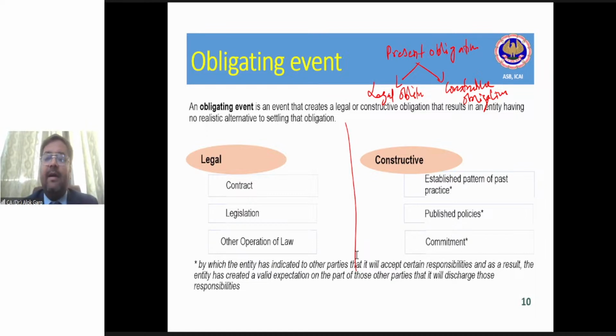For example, there is a company which is a steel plant, located in, let's say, Jindal Steel and Power Limited, right? Jindal Steel and Power Limited is operating in Raigad.